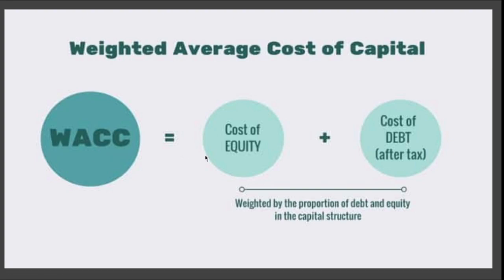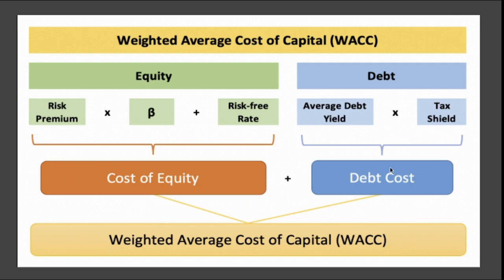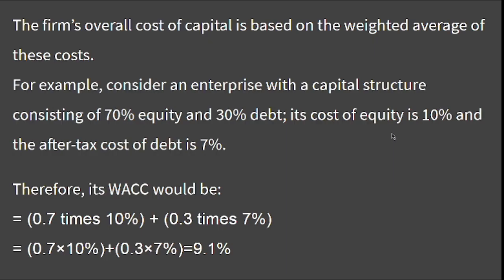So weighted average cost of capital is equal to cost of equity plus cost of debt. You know how the cost of equity is calculated? We have discussed it in the previous slide, and cost of debt also we discussed. Let us see a small example on this. So this is the formula again, the cost of equity and cost of debt. Now let us see a small problem on that.